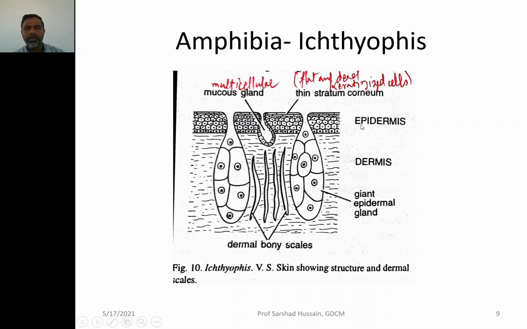And then you look at the epidermis. The epidermis is multicellular. You can see the malpighian layer is clearly visible. Then the multicellular mucous glands are present also. Then you can see the flat and dead keratinized cells of the stratum corneum again present there. Here again there are some giant epidermal glands. They are called giant because they are bigger in size, whereas these mucous glands are smaller.